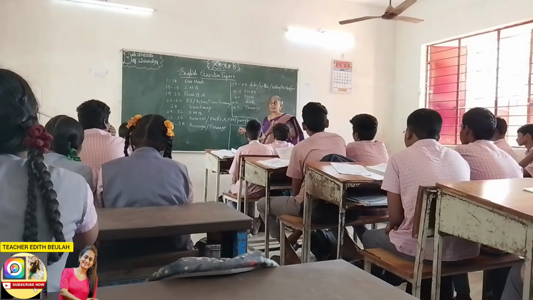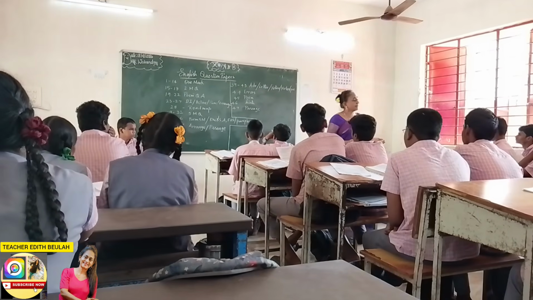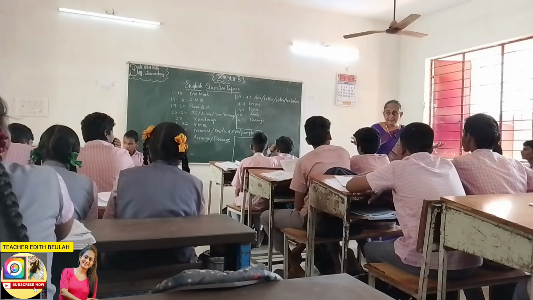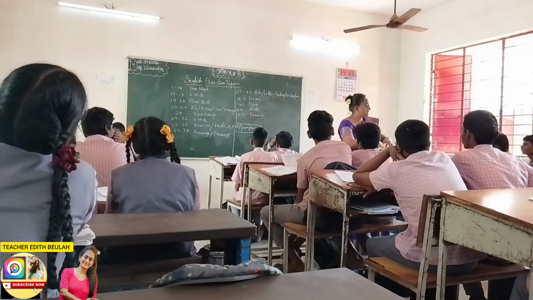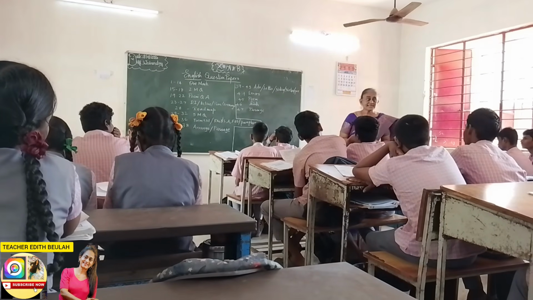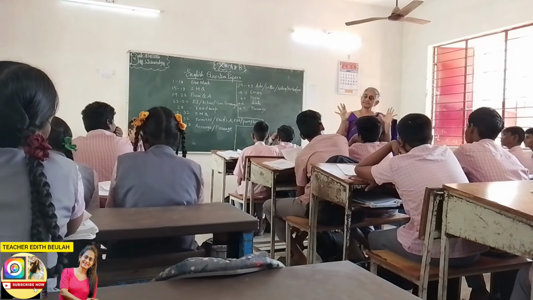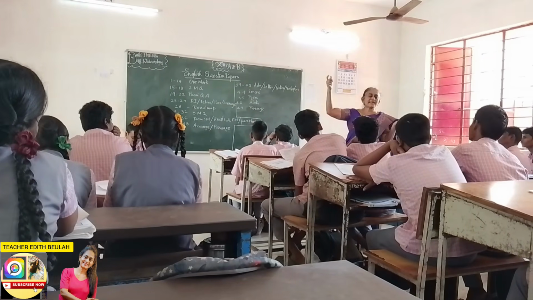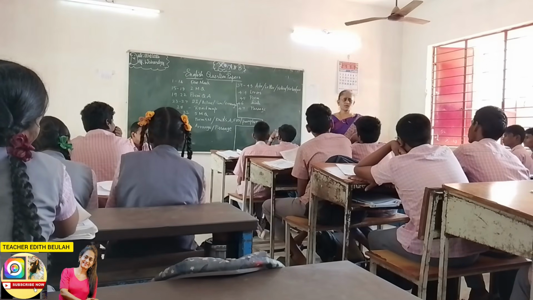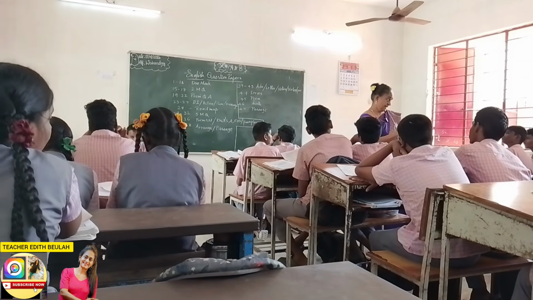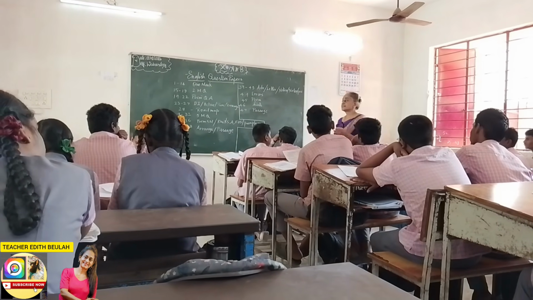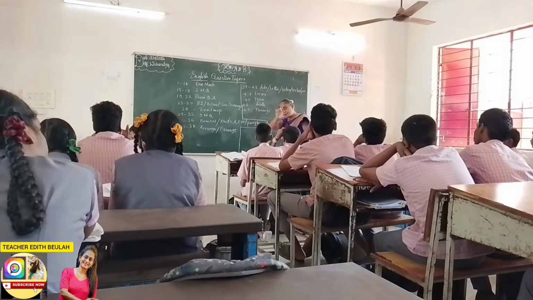Then the next one is paraphrase. What is paraphrase? Paraphrase is nothing but there will be 4 lines of poetry. You have to write it as a phrase. It's just a poem. You have to write it as a paragraph. So you can write if you know that. Suppose if you don't know, don't get panic. Just write what the poet says. Poet says what he says. In that 4 lines he says something. So write those 4 lines in a paragraph. If you know the meaning of it, you write the meaning. If you don't know the meaning, just write the same words in a paragraph.